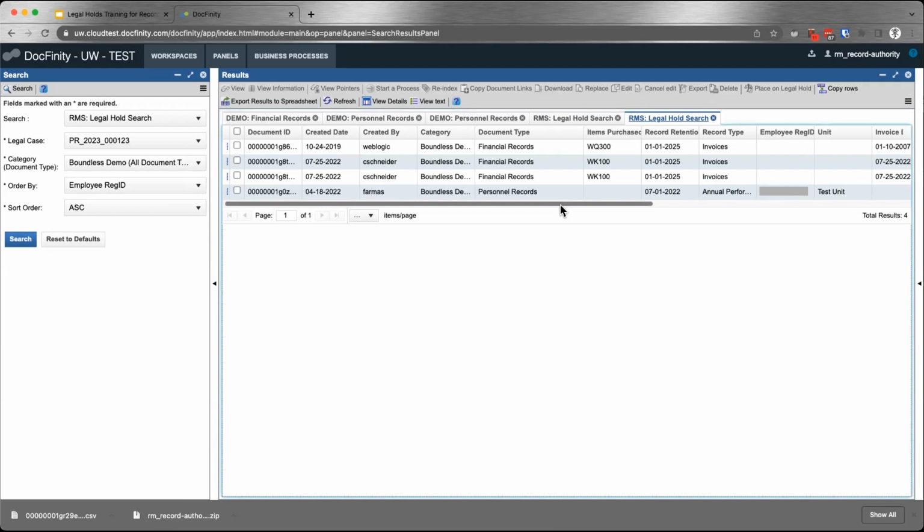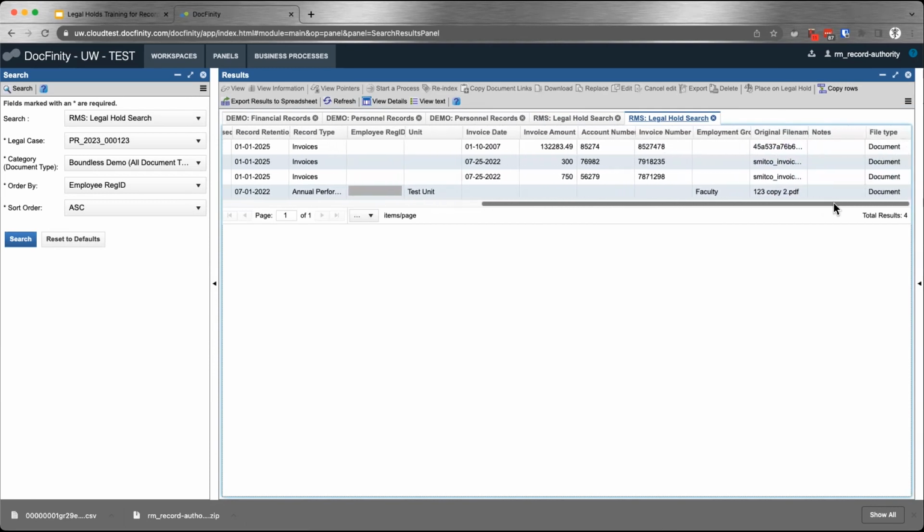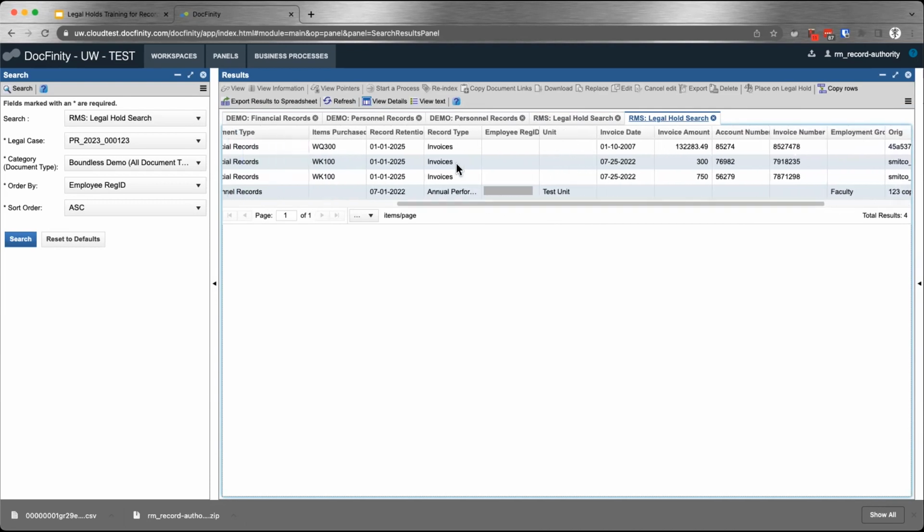The second thing that you might see is that this is a full set of columns of all of the metadata that exists between all the document types that are in the set of documents in the hold. For example, in this case, I have three invoices and one personnel record, but it has all of the metadata, like the union of the metadata of those two record types. So, employee reg ID, obviously invoices don't even have an employee reg ID in their metadata, but because this one that's included does have it, it is included as a column.